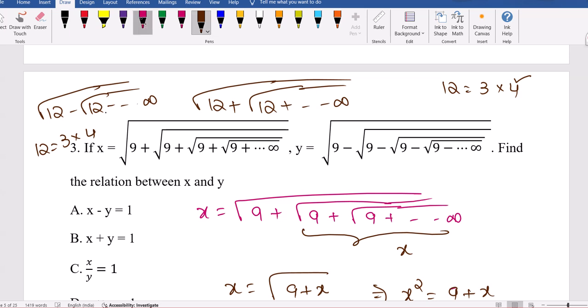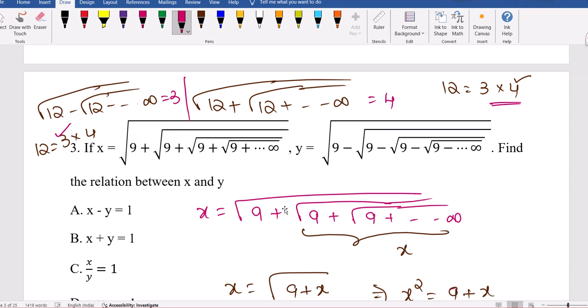This entire expression after solving up to infinite terms will give 3, whereas when it is positive it will give 4. But here the question is slightly different. They gave x and y, but that to 9. If it is a product of two adjacent numbers, then you can decide like this. 72 is 8 into 9. Root 72 plus root 72 plus root 72, all positive, means 9. If negative is used, 8 will be the answer, when you write the term as a product of two consecutive numbers.